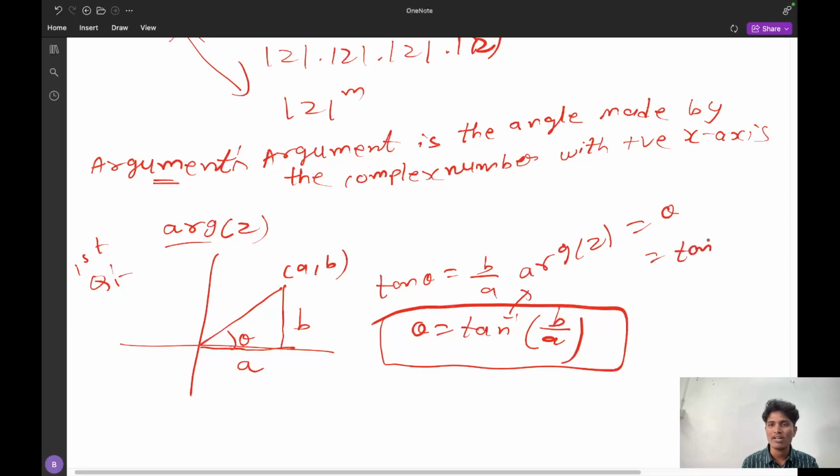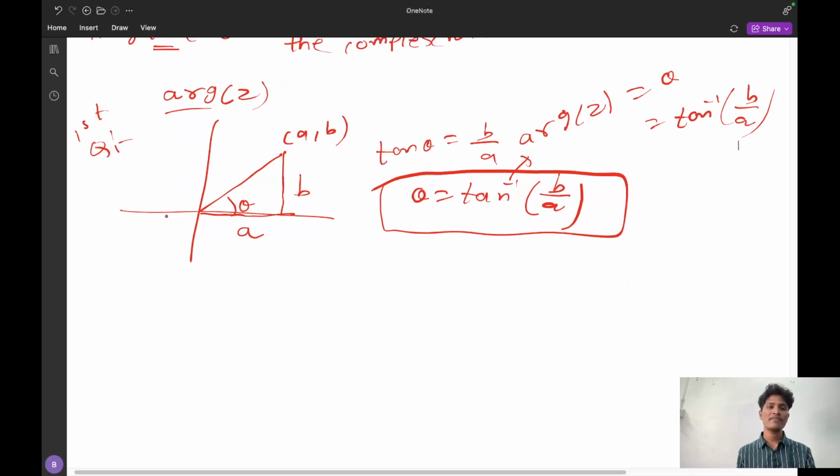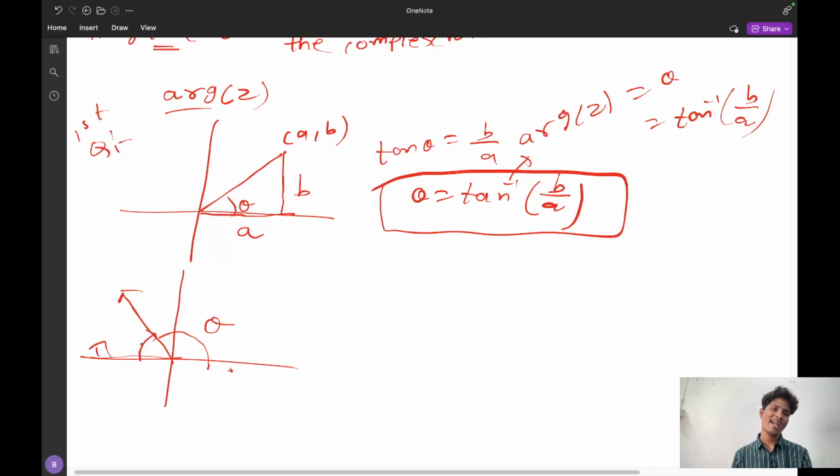Theta equal to tan inverse b by a. So this is the answer for the first quadrant. What if the argument is present in the second quadrant? That is, if it is the second quadrant, the argument is now this one, that is theta. But the entire angle is pi. This entire angle. So if I subtract the alpha angle, that is pi minus alpha, this thing will be equal to theta. So pi minus alpha will be equal to theta. What is theta? Tan inverse b by a.